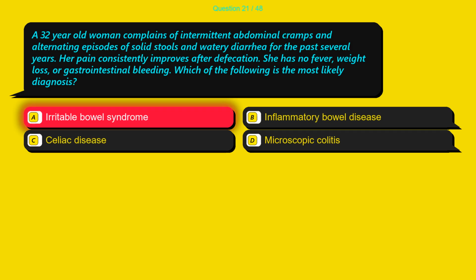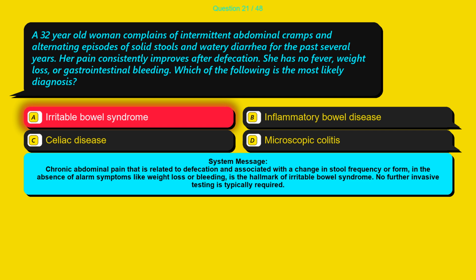The correct answer is option A, irritable bowel syndrome. Chronic abdominal pain that is related to defecation and associated with a change in stool frequency or form, in the absence of alarm symptoms like weight loss or bleeding, is the hallmark of irritable bowel syndrome. No further invasive testing is typically required.